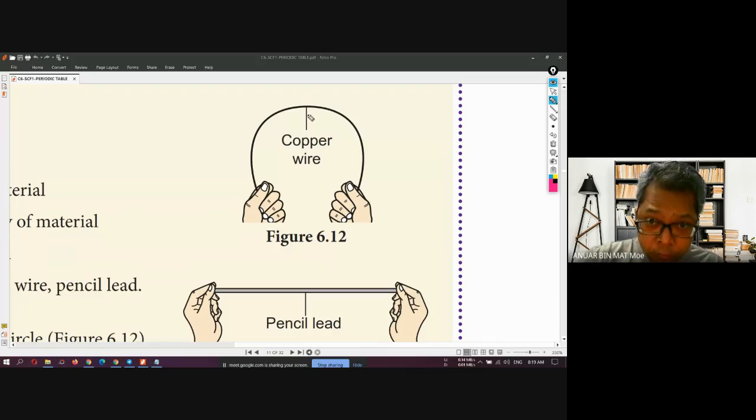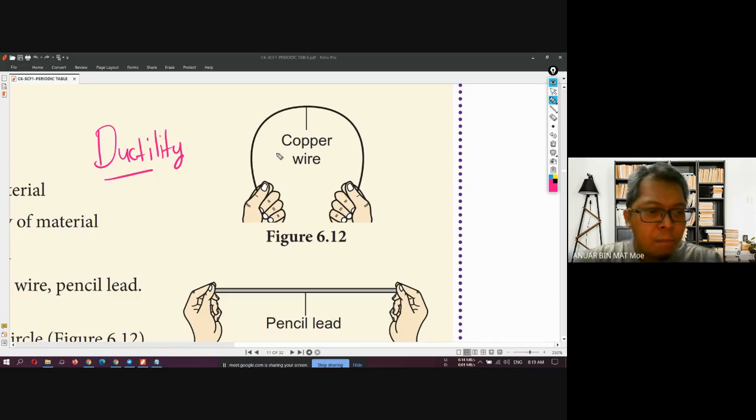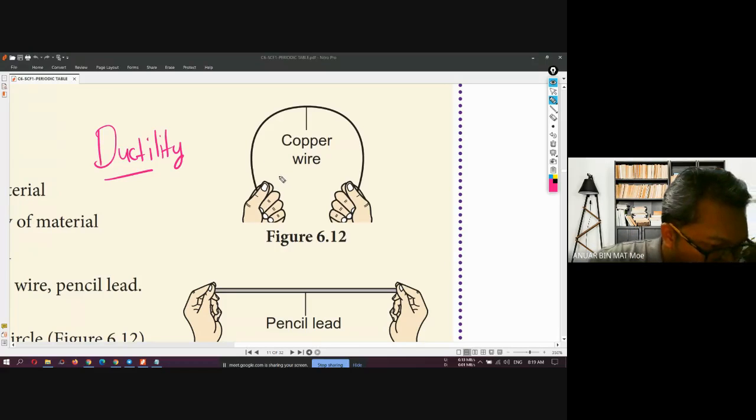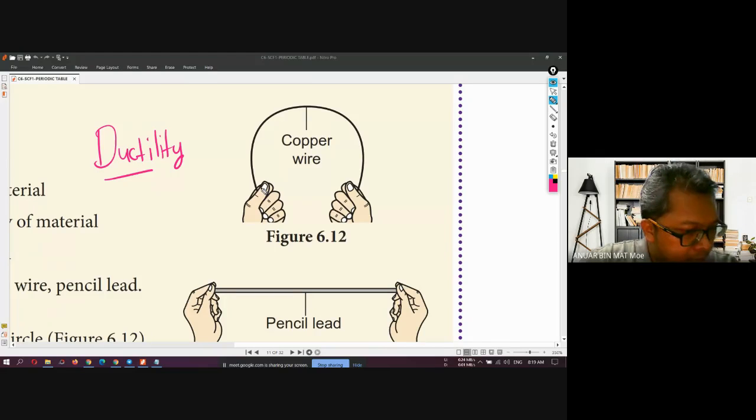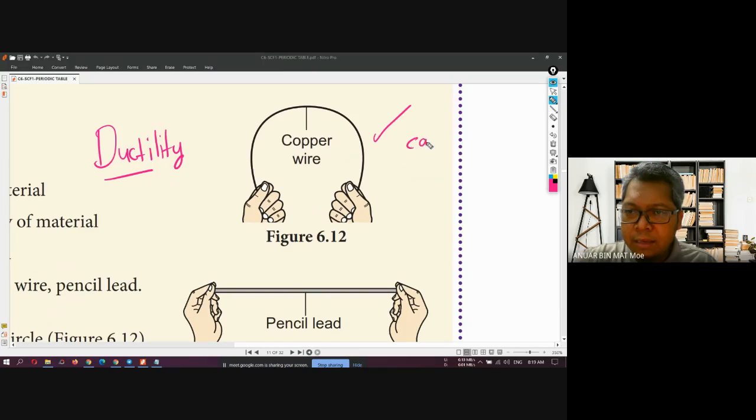Copper wire can bend. So this is what we call ductility. You still remember ductility? This is copper wire. If you try to bend the copper wire, yes, it can bend.